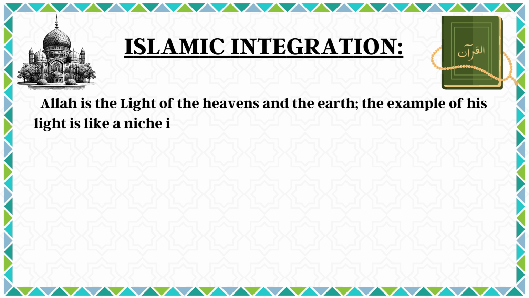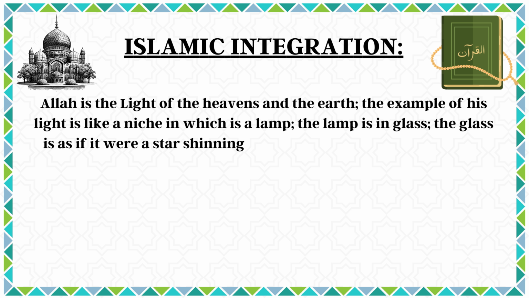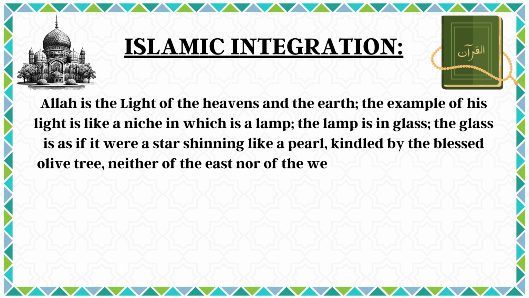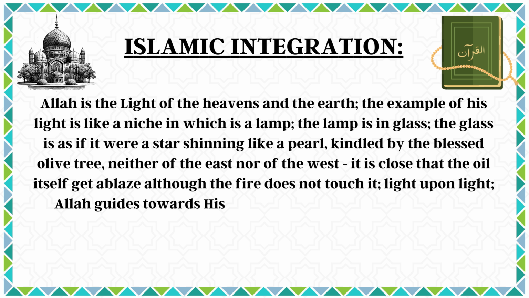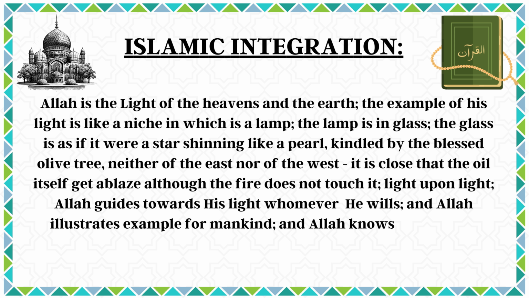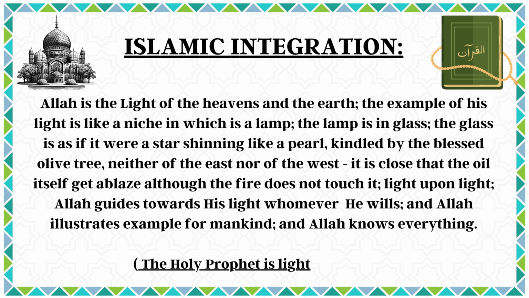Heaven and the earth. The example of His light is like a niche in which is a lamp. The lamp is in a glass. The glass is as if it were a star shining like a pearl, kindled by the blessed olive tree, neither of the east nor of the west. It is close that the oil itself would be ablaze, although the fire does not touch it. Light upon light, Allah guides towards His light whomever He wills. And Allah illustrates examples for mankind, and Allah knows everything.